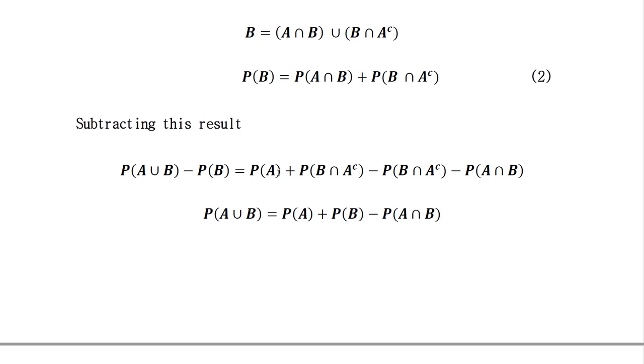Here we remain with probability of A. Probability of B, when it goes to the right side, changes sign to plus. So we have probability of A union B is equal to probability of A plus probability of B minus probability of A intersection B. This formula is used to solve questions in the case of not mutually exclusive events.